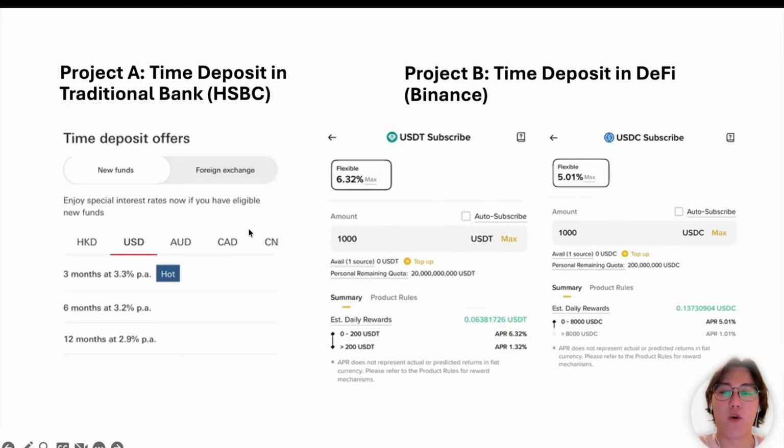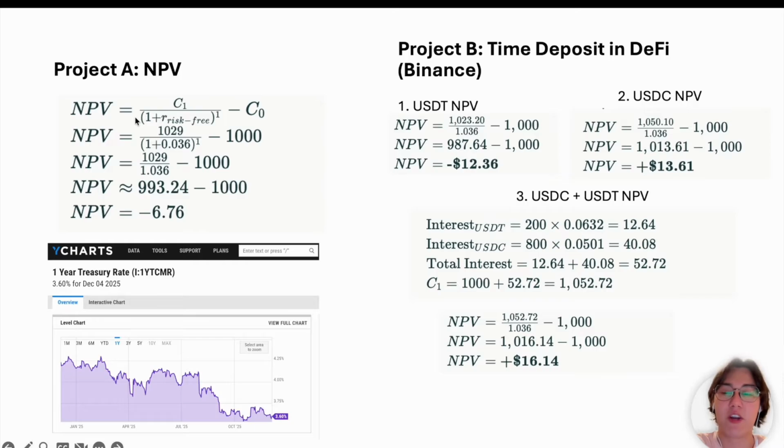So for project A, we have a 2.9% return, while project B is not very linear. We have two different stablecoin time deposits. USDT has 6.32% on $200 and a further 1.32%, while USDC has 5.01% on the first $8,000, but since we're considering only 1,000 USD, we're going with this return. And then for NPV, we're calculating with the benchmark of the 1-year T-bill of 3.6%. So we're using this formula.